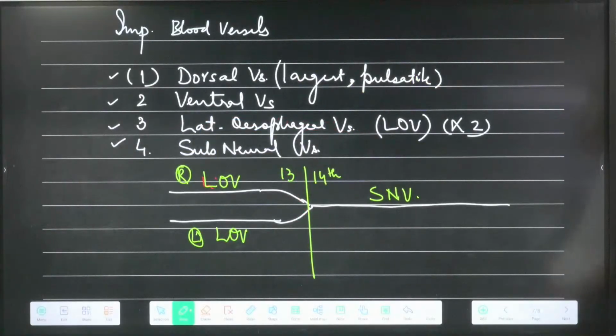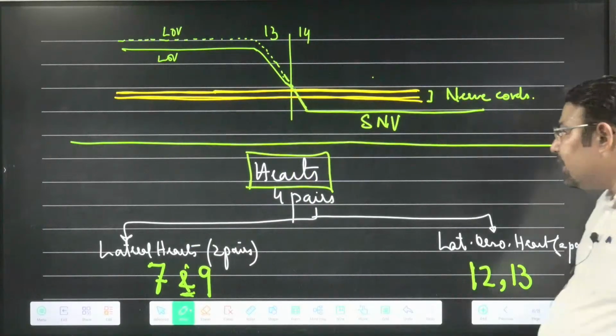The four major blood vessels are DV, VV, and the lateral esophageal vessels LOV, and when the two LOV become one, SNV, subneural vessel. Up to 13th segment, 1 to 13, there are two LOV, and from 14 to last there is one SNV. From the top it looks like this, but in the side view you will find it like this.